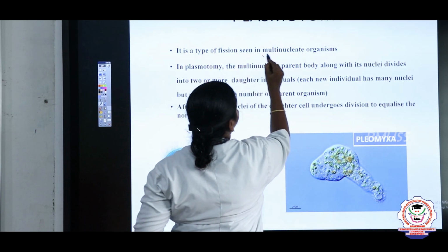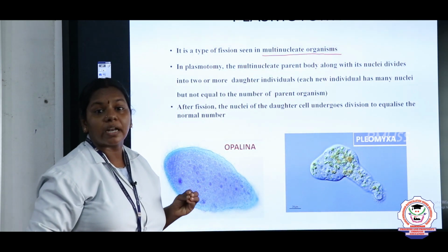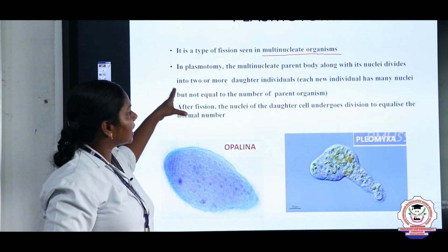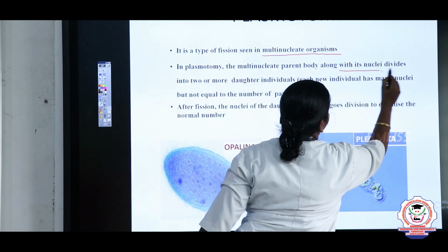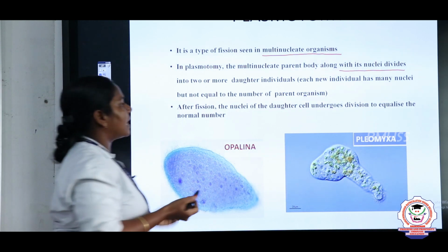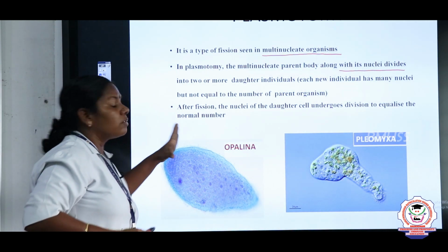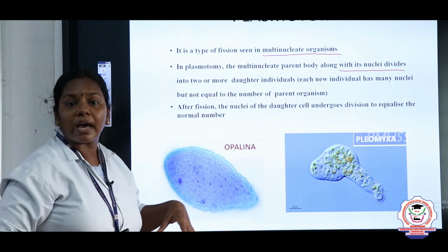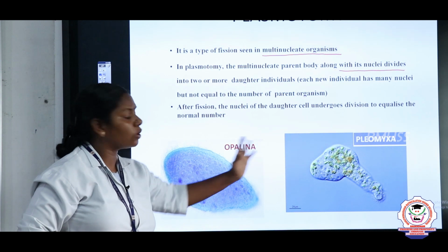Plasmotomy is a type of multiple fission which is seen in multinucleated organisms, and here what happens? First the nucleus divides, along with its cytoplasm, and divides into two or more daughter cells. But they are not equal to the parent organism in nuclei. The examples are Opalina and Pelomyxa.